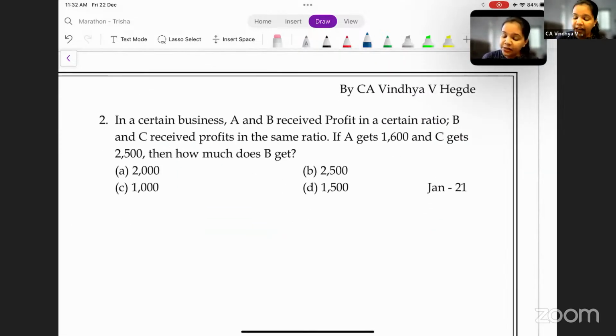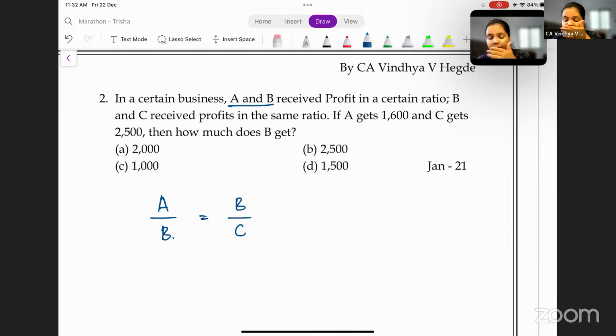In a certain business, A and B receive profit in a certain ratio. B and C receive profit in the same ratio. Okay. A and B receive profit in a certain ratio, and they have said B and C receive the profit in the same ratio. That means A, B, and C have received the profit in the same ratio, which means they are in proportion to one another. Okay.